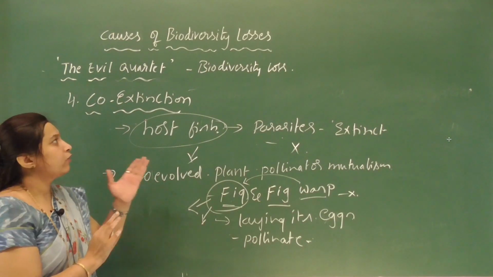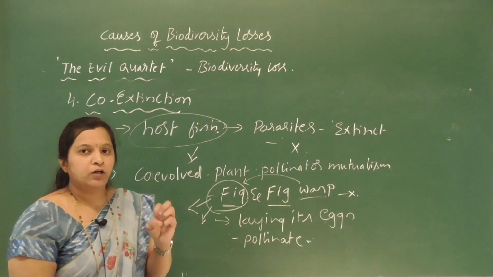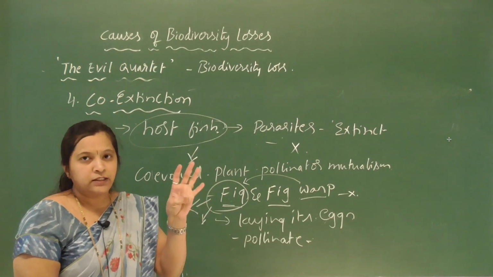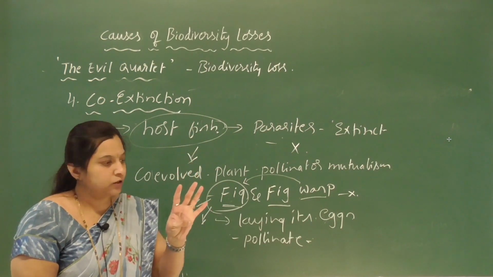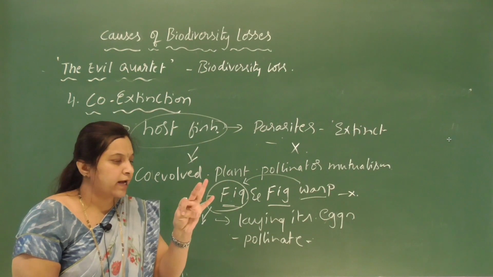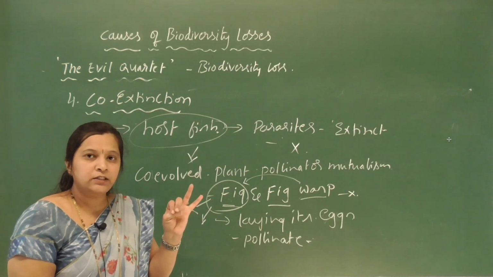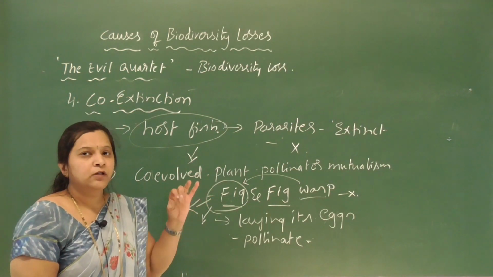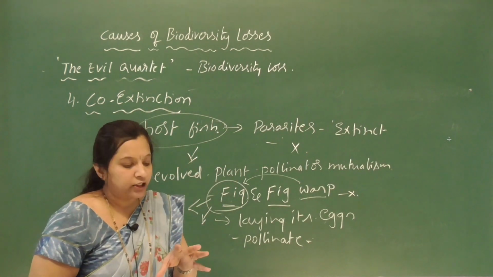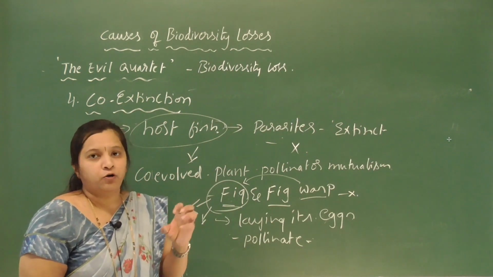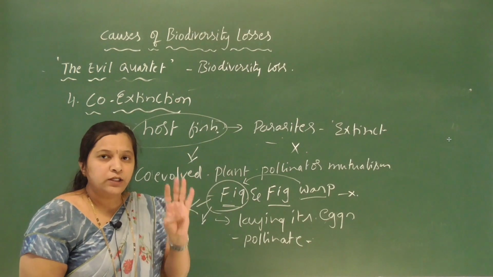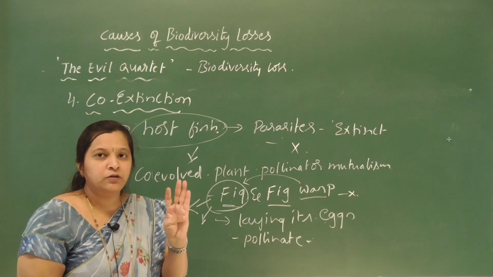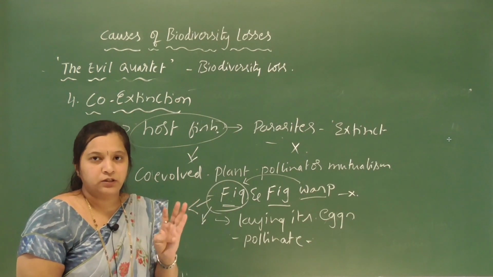So what is the evil quartet of biodiversity loss? What are the four major causes? One is habitat loss and fragmentation. The second one is over exploitation. The third one is alien species invasion. And the fourth one is co-extinction. So these are the four major causes of biodiversity loss.